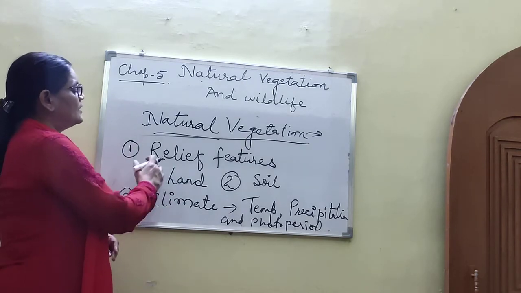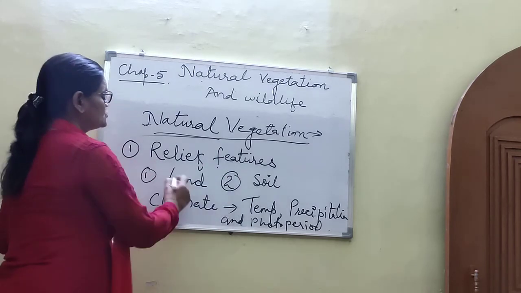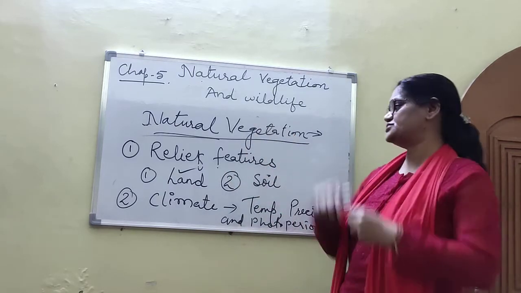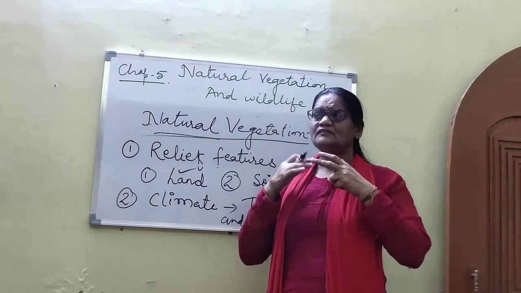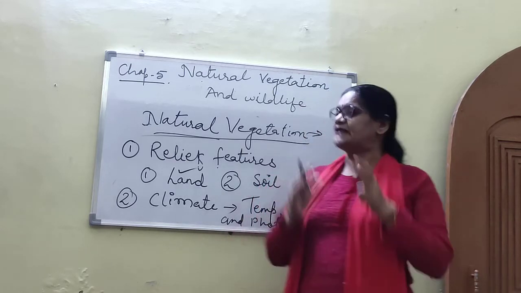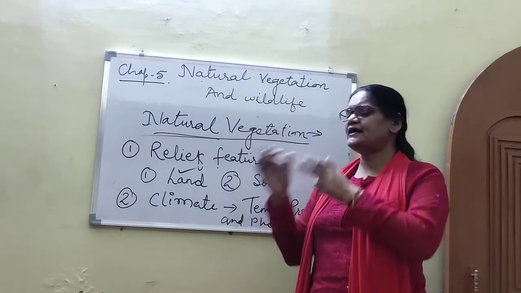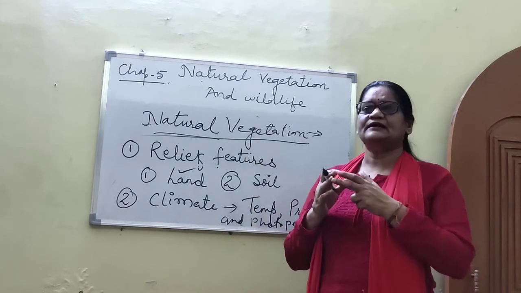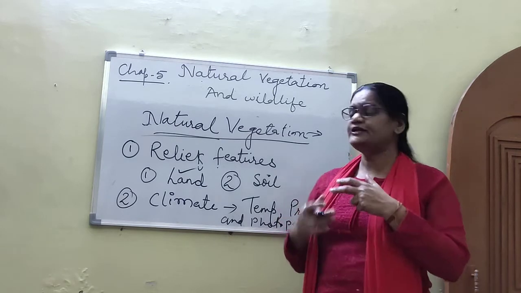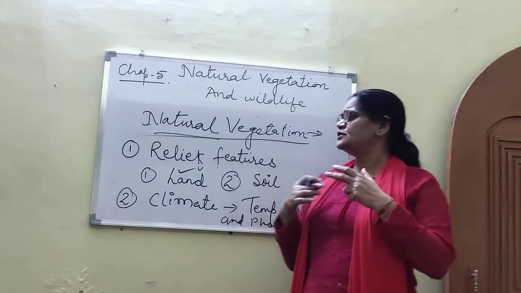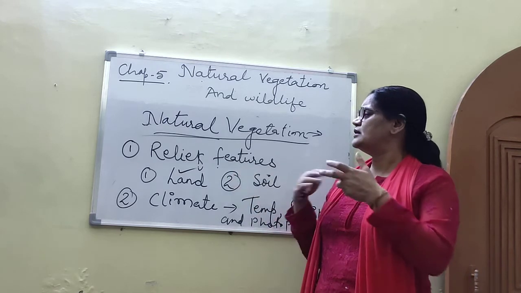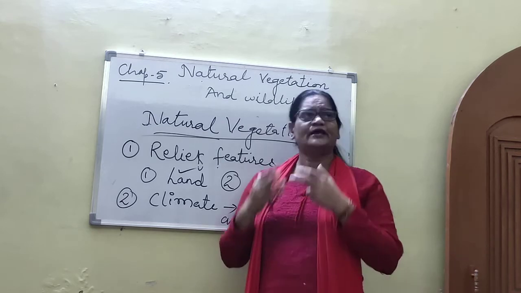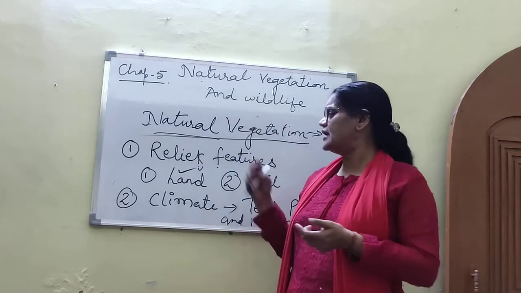So first we come to this point, relief features. First we read about the land, how land affects the natural vegetation. Land affects natural vegetation directly or indirectly. The fertile land is generally devoted to agriculture. You know well that fertile land is very favourable for agriculture. If land is not fertile, then agriculture is affected.